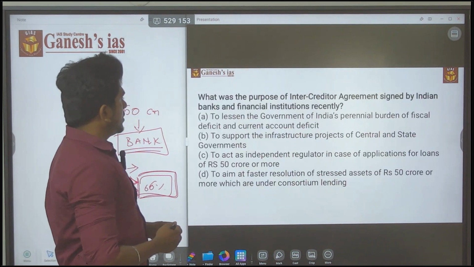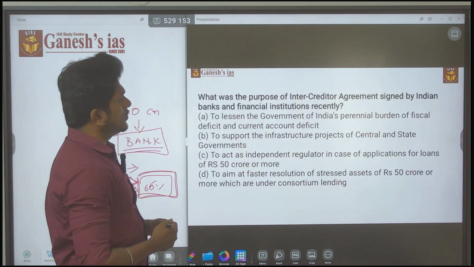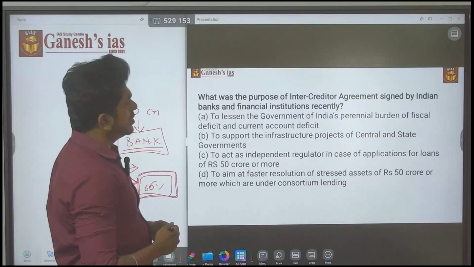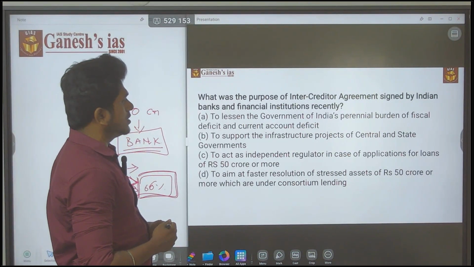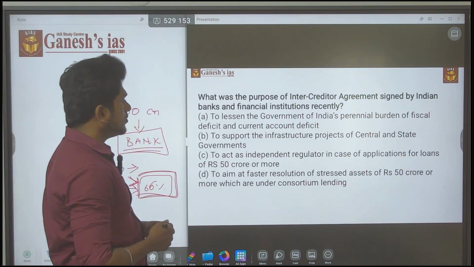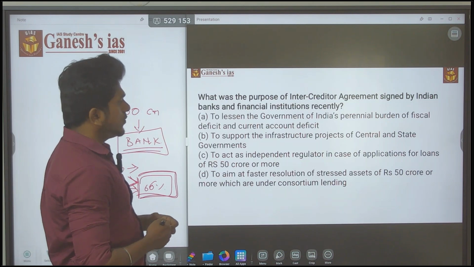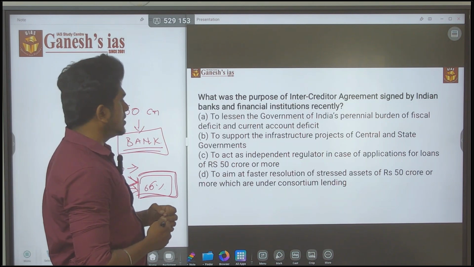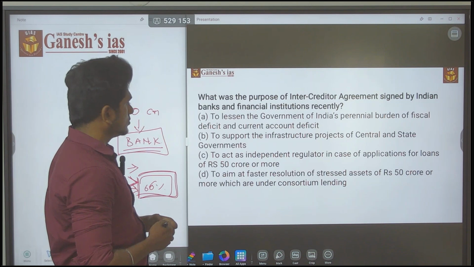Statement A, to lessen the government of India's perennial burden of fiscal deficit and current account deficit, is wrong. To support the infrastructure projects of central and state governments is also wrong.